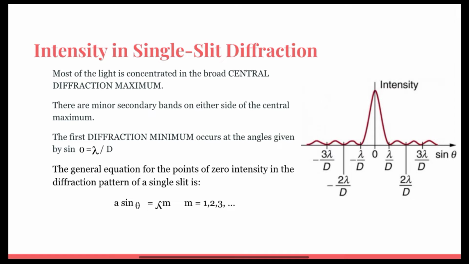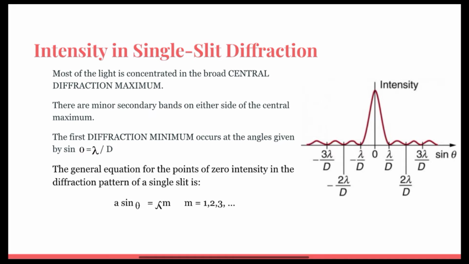Now I will talk about the intensity in single slit diffraction. From the analysis of single slit diffraction, we can consider light coming from different parts of the same slit. According to the Huygens principle, every part of the wavefront in the slit emits wavelets. These are like rays that start out in phase and head in all directions. Assuming the screen is very far away compared with the size of the slit, rays heading toward a common destination are nearly parallel. When they travel straight ahead, they remain in phase and the central maximum is obtained.